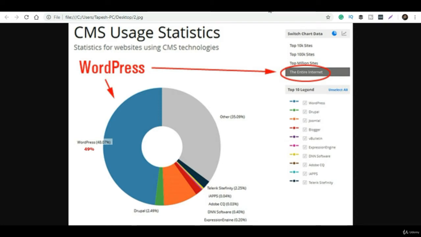If we look at the market share, WordPress currently occupies nearly 49% of the market, and it is so popular and so user-friendly. Basically anyone who has a little knowledge about computers, who understands the internet and can follow instructions, can literally access it and use WordPress.